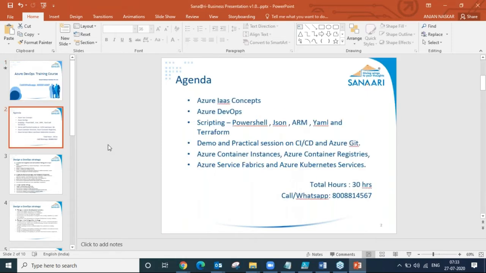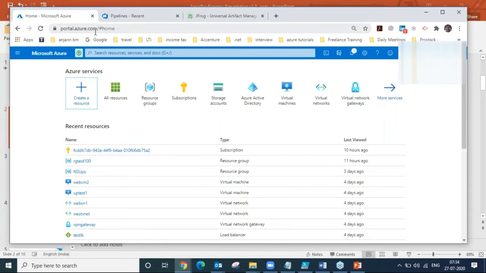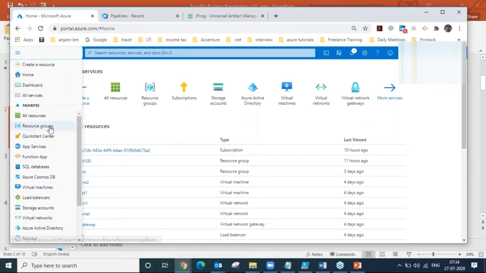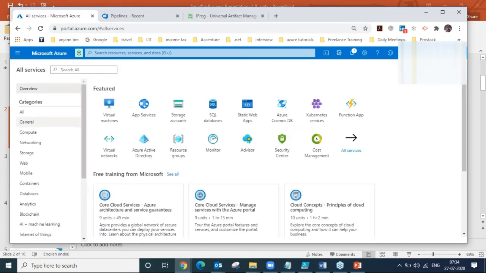First of all, we will go to the agenda. We will cover a bit of Azure IaaS concepts, meaning the basics of Azure IaaS. We have our portal, portal.azure.com, where we will be working. Azure is a cloud provider, and Microsoft has three offerings: Azure IaaS, Azure PaaS, and Azure SaaS. IaaS means infrastructure as a service, PaaS means platform as a service, and SaaS means software as a service.